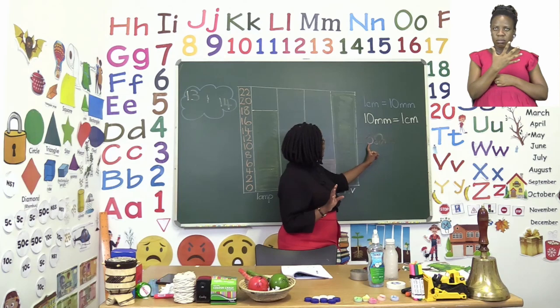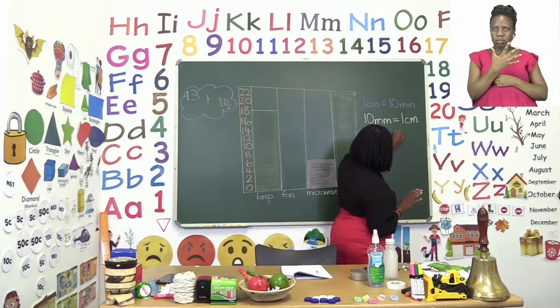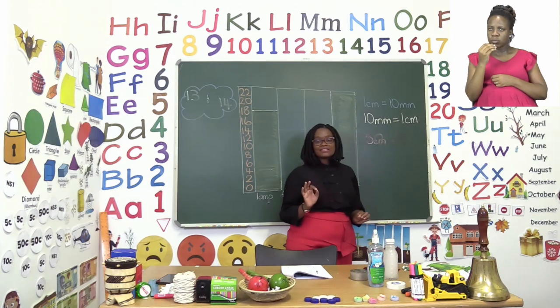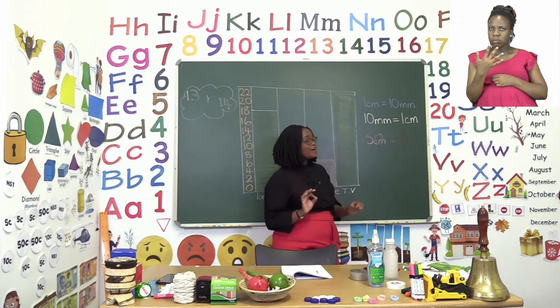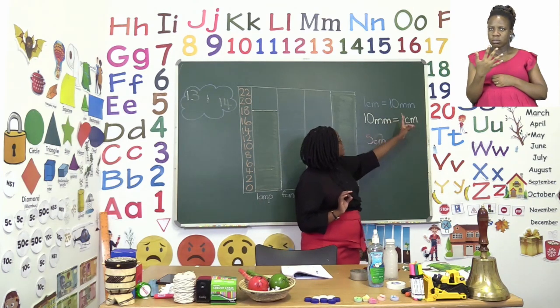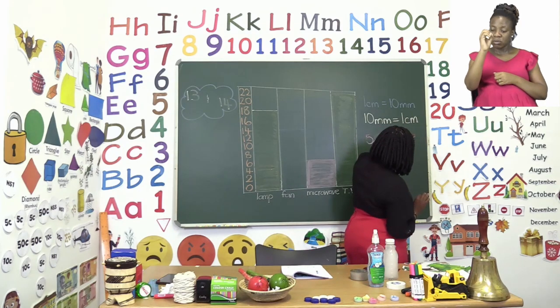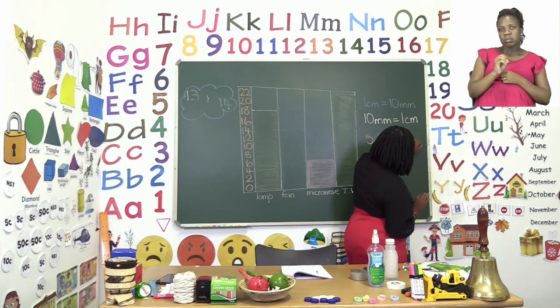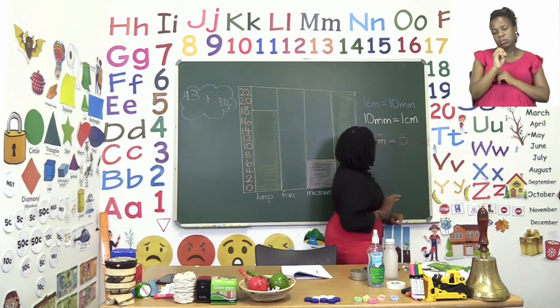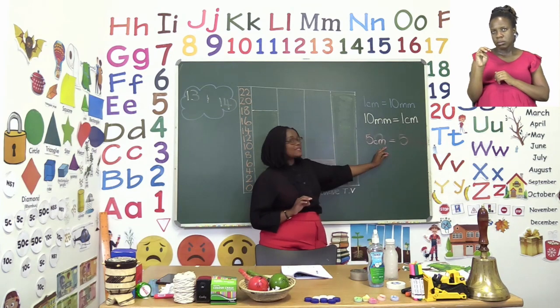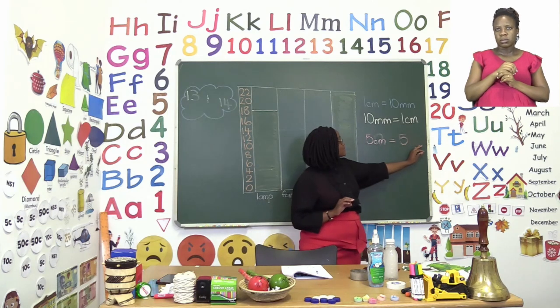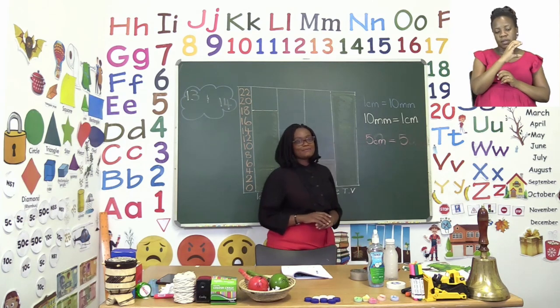We take our 5 and we put it on the other side. But what makes it more simple for us is that if we remember to just add the 0. So if we have our 5 and we add our 0, it becomes 50. So 5 centimeters is equal to 50 millimeters.